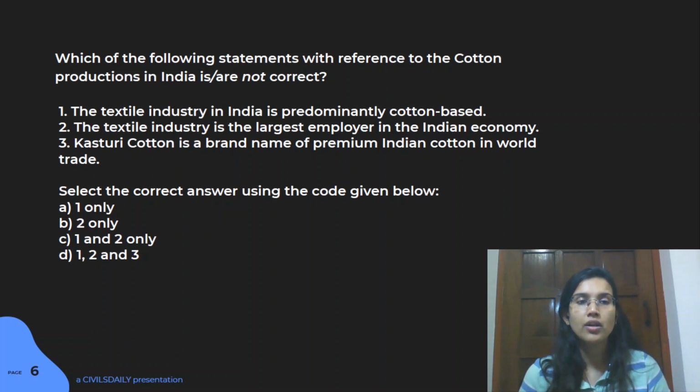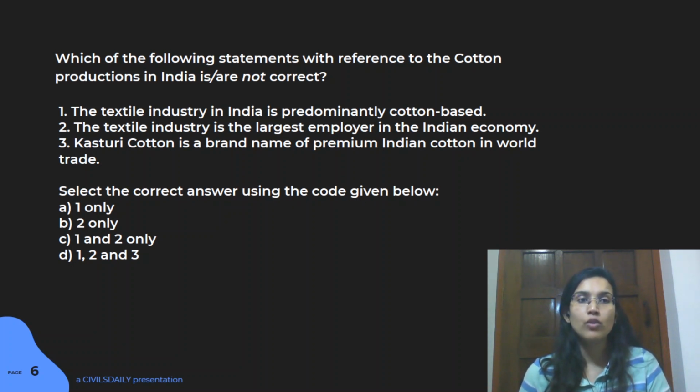Now see, Kasturi cotton was something that was there in the current affairs, so I think this should be covered by you, and you should know this is the right statement. So we can easily eliminate D here. So out of 2 and 3, see, 2 is wrong. So we know that 2 should not be there in your answer. So we've eliminated A, we've eliminated D because we know 3 is right. And what we are left with is B and C, right?